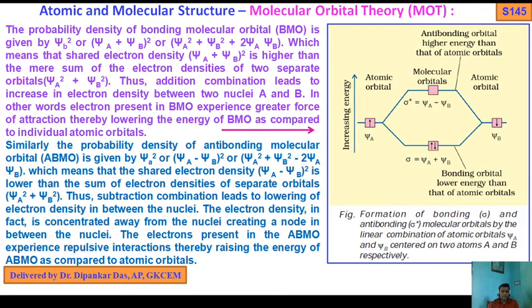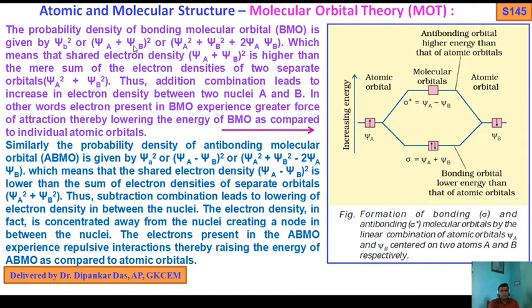So psi square or psi into psi star. The probability density of the bonding molecular orbital BMO is given by psi b square, or psi a plus psi b whole square. With simple mathematics, you get psi a square plus psi b square plus 2 psi a psi b. This is the a plus b whole square formula.